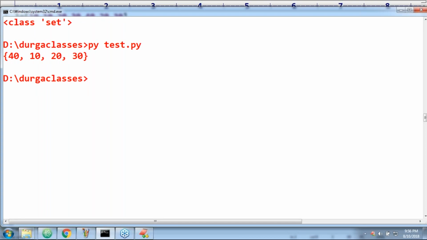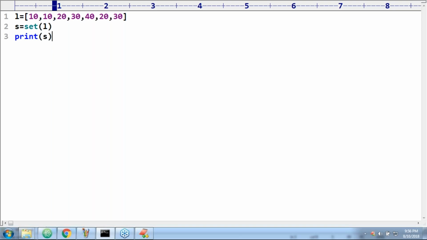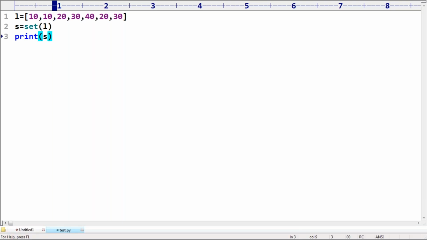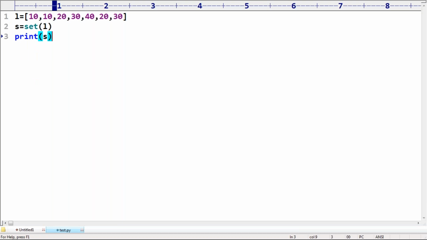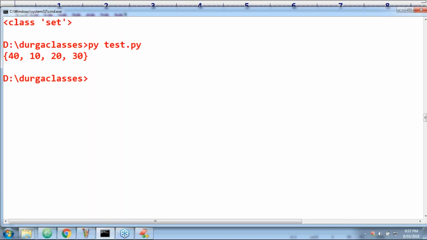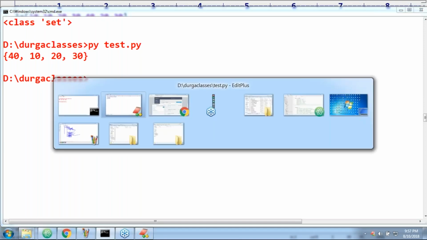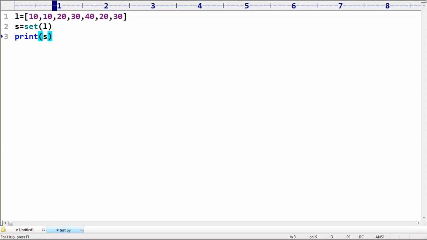First, point number 1: duplicates are not there. Actually 10 is present 2 times, 20 is present 2 times, 30 is present 2 times in the list, but here only once, meaning duplicates are not allowed. Second, I took 10, 20, 30, 40 in that order, but the output here came as 40, 10, 20, 30. So in the case of a set, order is not important. Beautiful example. We already got a clear conclusion.